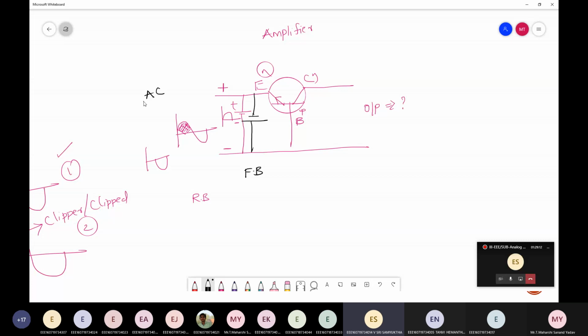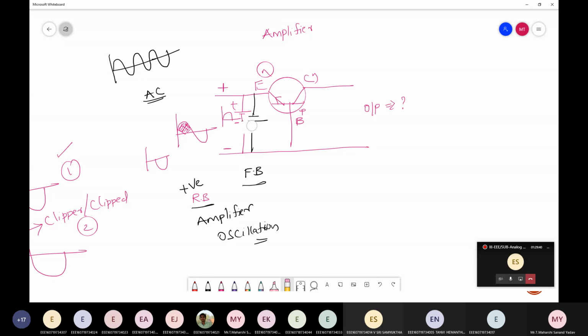So is AC constant, or will it be continuously oscillating, I mean alternating? It is continuously alternating. So these conditions are not met. When it is during the positive half cycle, it is operating as reverse biased. Once it is operating as reverse biased, there is no condition for amplifier. So it won't work properly if these conditions are not met. That's why I am making use of DC, which is constant, so that junction J1 is always forward biased and junction J2 is reverse biased.